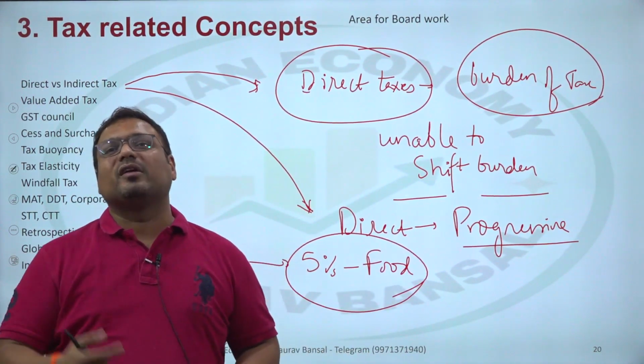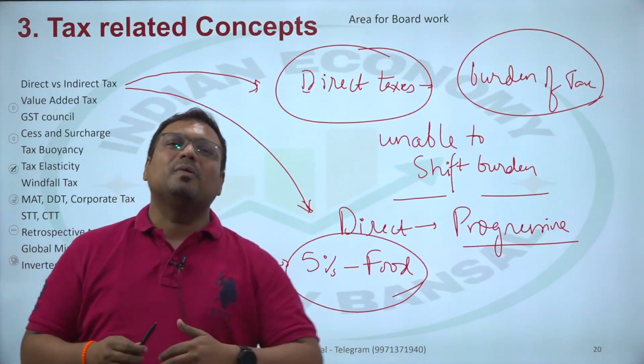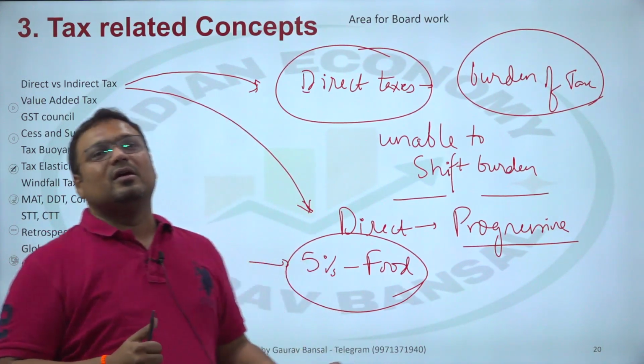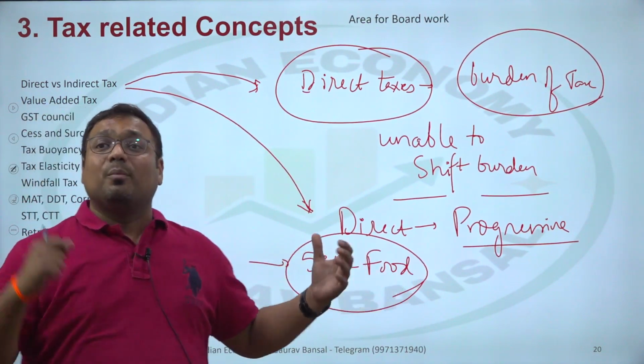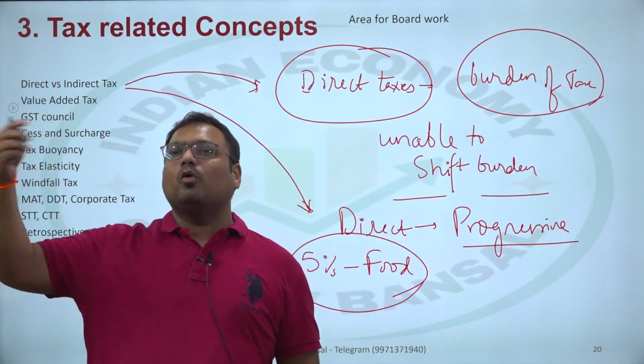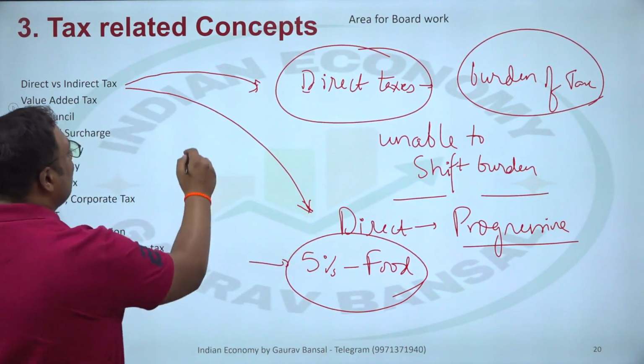But then we call it regressive because rich people spend less of their money. Poor people spend more of their money. So indirect taxes, since they are generally on consumption, on spending, poor people end up paying more taxes in comparison to their income. I'll give you an example.